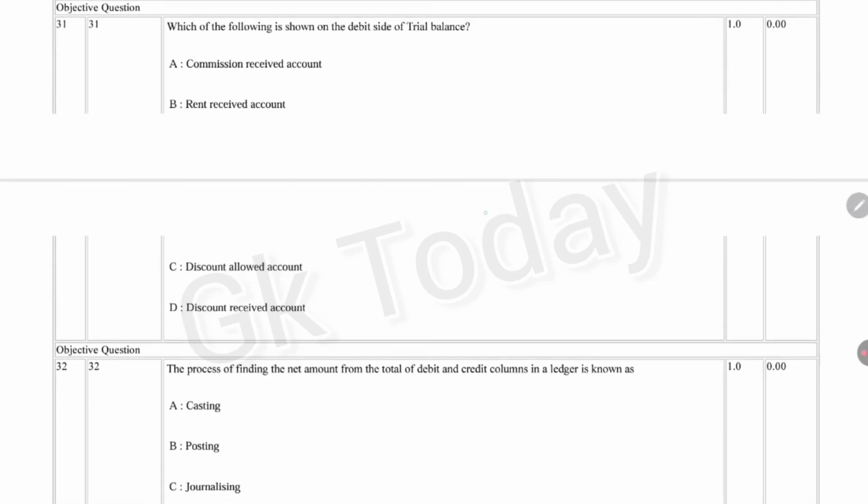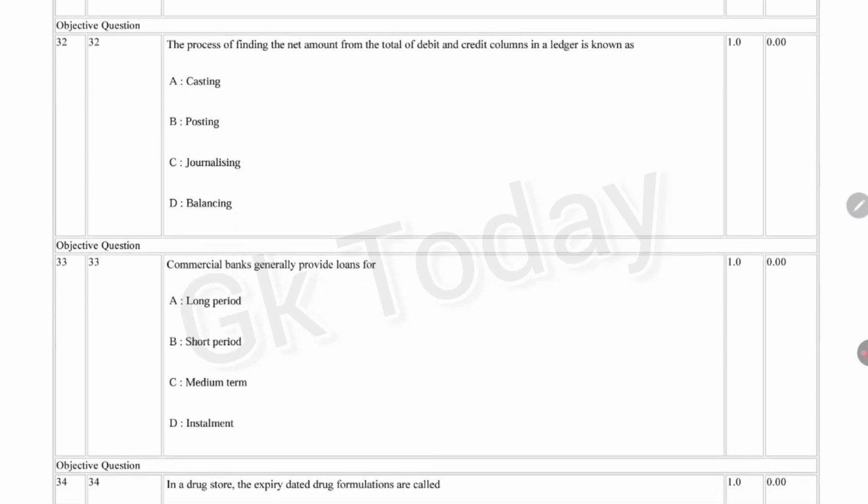Next question. Which of the following is shown on the debit side of trial balance? Commission received account, rent received account, discount allowed account, discount received account. Correct answer is option C, discount allowed account.